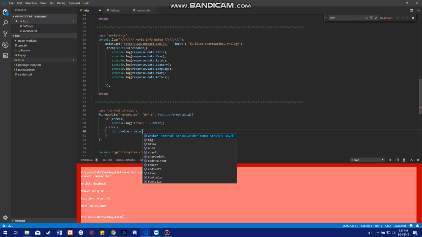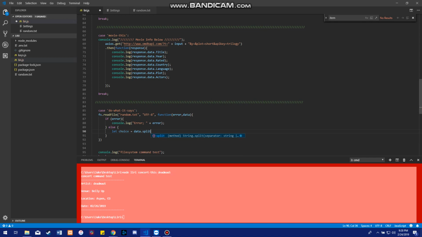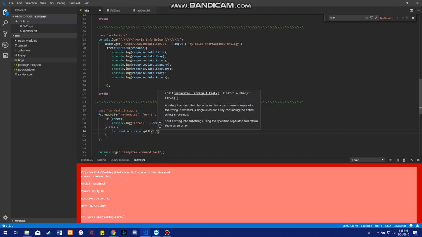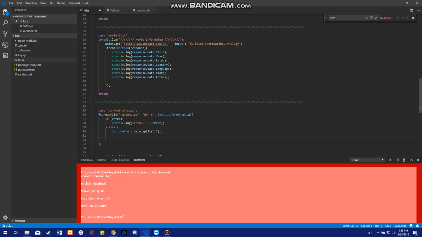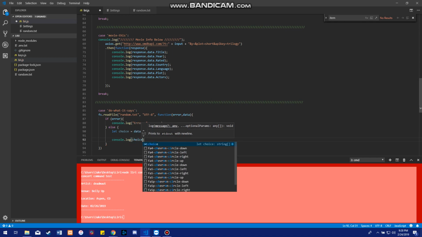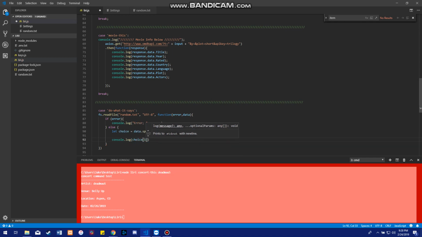Basically, we're going to split the data in two, and it's going to be the first, or I guess the second, the one index of the array that it splits into. So data.split, split by comma, which is inside the text file. And then console log choice[1], which is actually the second one, starting counting at 0, obviously.